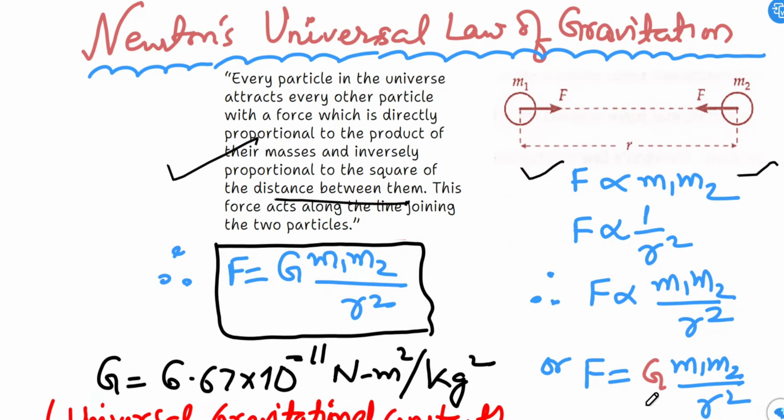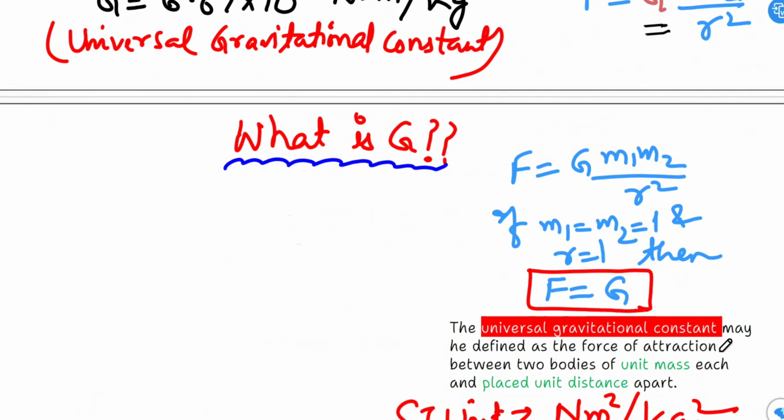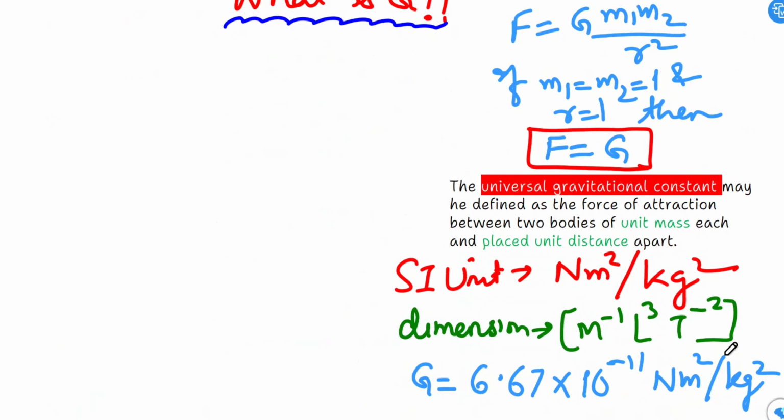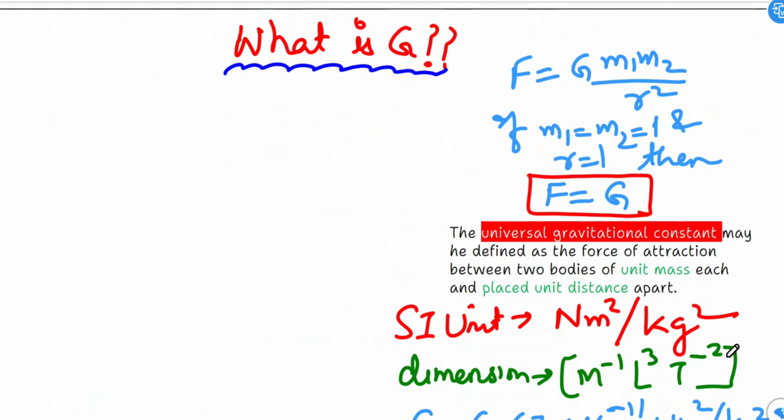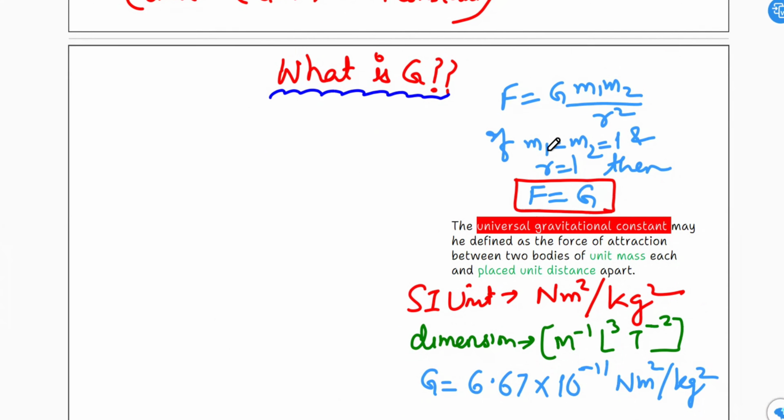If the constant of proportionality is put here, then the equation becomes F is equal to G m1 m2 upon r square, where G is called universal gravitational constant and the value of G is 6.67 into 10 raised to minus 11 Newton meter square per kilogram square. Now how would you define G? So let us define G also. F is equal to G m1 m2 upon r square, as we have already seen. If m1 is equal to m2 is equal to 1 and r is equal to 1, meaning the distance between the two particles is 1 and both particles have unit mass, then F is equal to G. So the universal gravitational constant may be defined as the force of attraction between two bodies of unit mass each and placed unit distance apart. This is the basic definition of G, the universal gravitational constant.